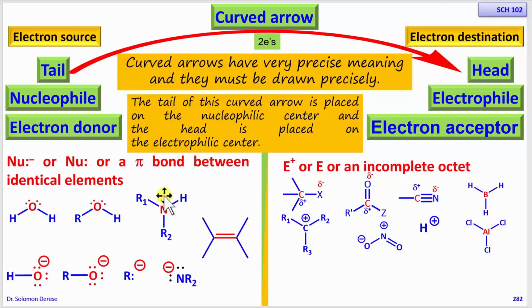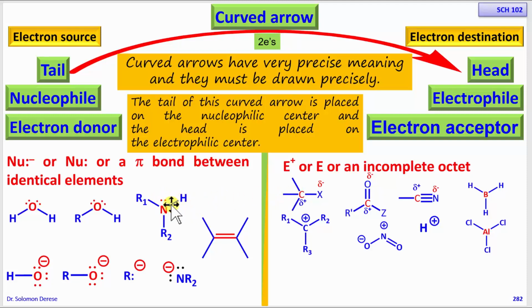For example, if you react this amine with this alkyl halide, this is electron rich, this is a nucleophile, and this is an electrophile. You are going to show an arrow that starts from the lone pair of electrons ending up on the carbon. So this lone pair of electrons will be used to form a bond with this carbon.